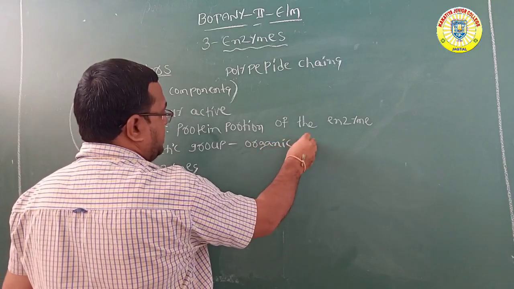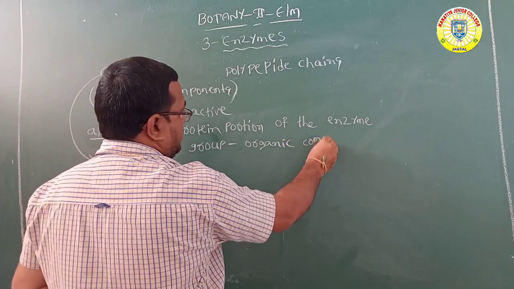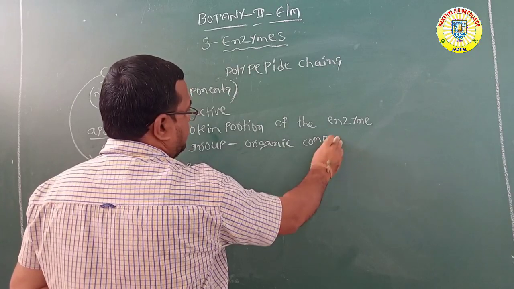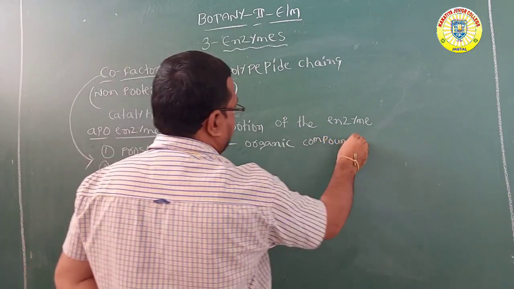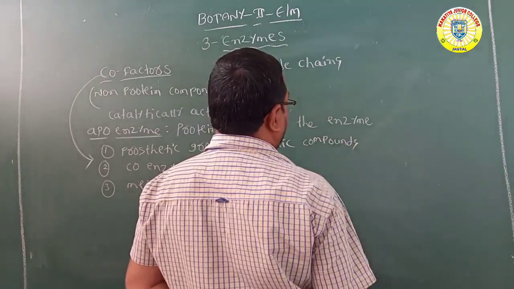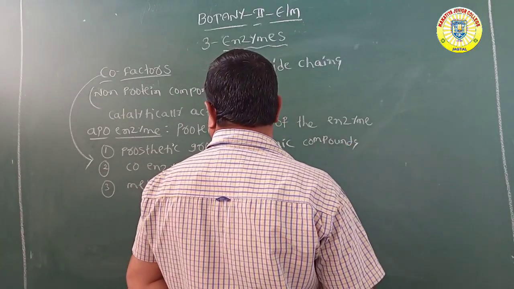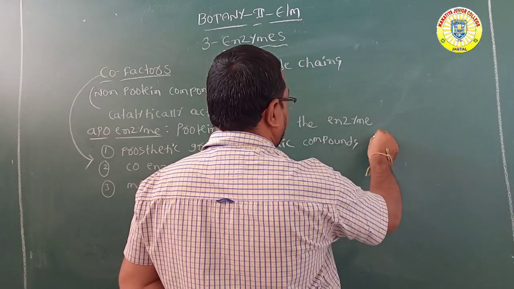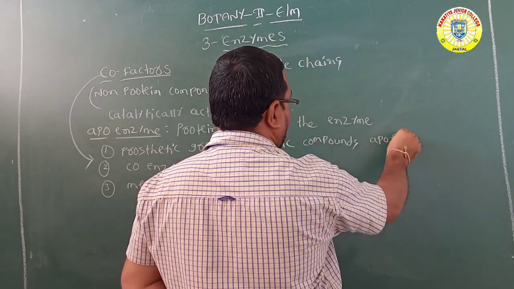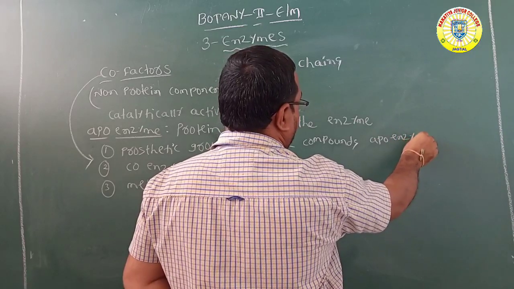Prosthetic groups are nothing but organic compounds which can bind to the apoenzyme tightly.